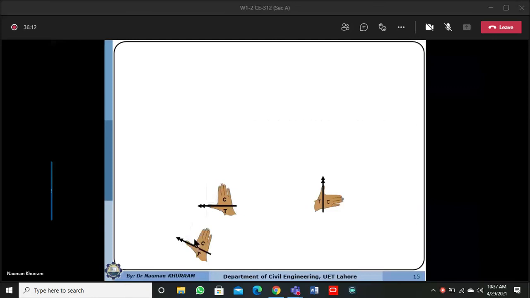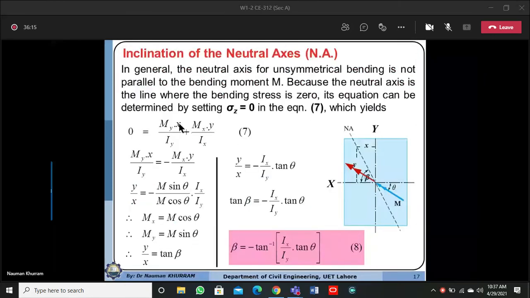By equating sigma z equal to 0, we can bring one parameter to the other side, that will become negative: My over Iy into x equal to minus Mx over Ix into y. So you can bring y over x to one side. When it goes, that will become My over Mx into Ix over Iy.